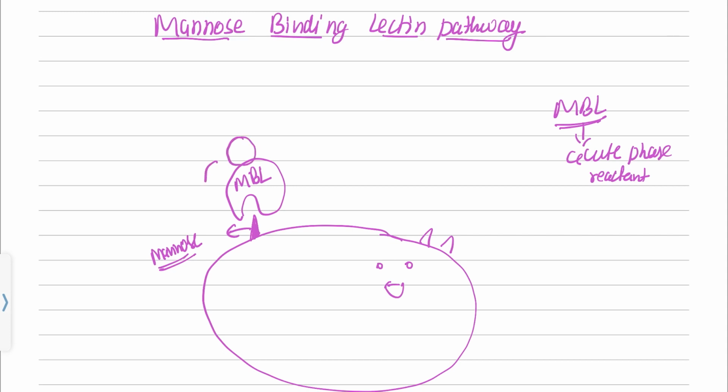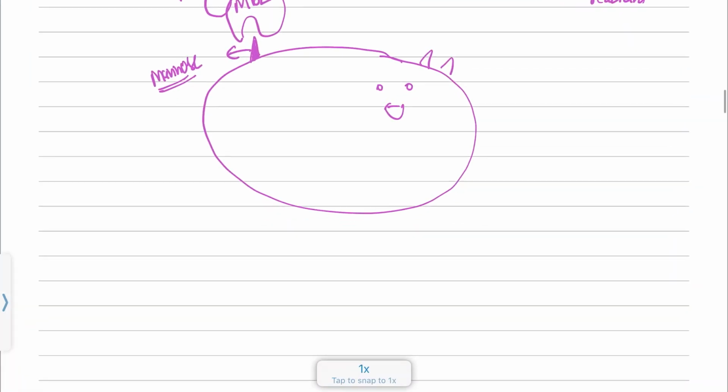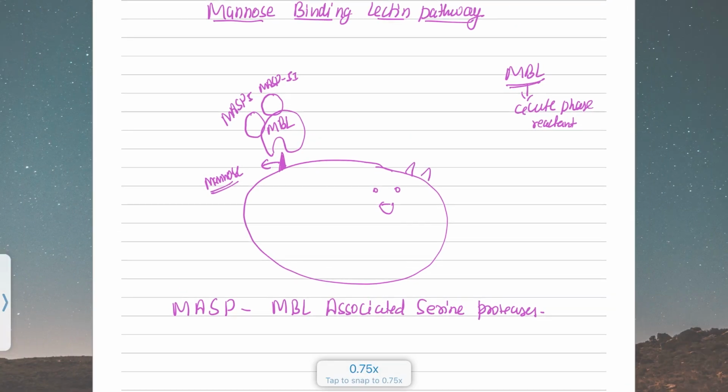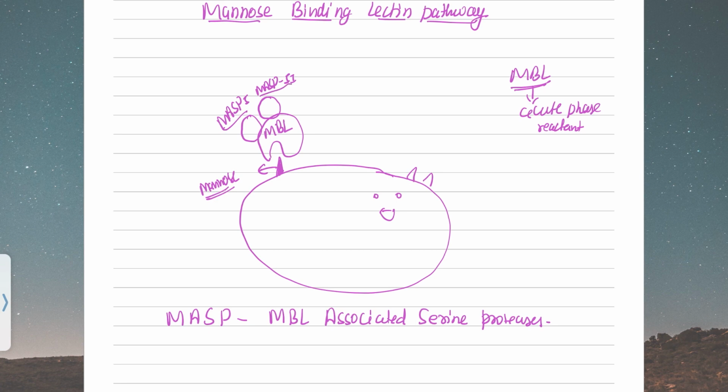What happens is there are two subcomponents, if you want to remember: MASP1 and MASP2, which stabilize and help MBL attach to the mannose residue. So what is MASP? It is MBL associated serine proteases. This MASP1, MASP2 and MBL form a complex, and they somehow resemble the C1 of the classical